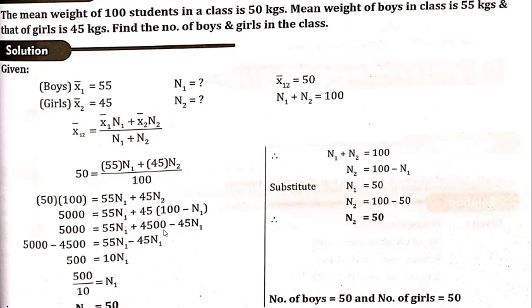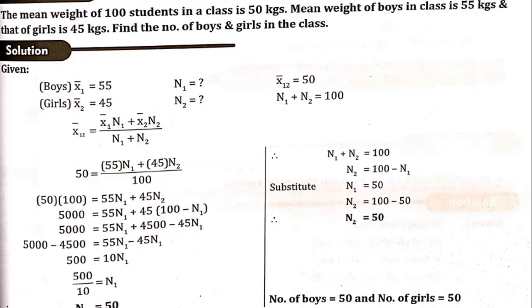Now one thing you have to take note of here. As we saw in the two missing frequencies problem, it will be converted into a one missing frequency problem. Similarly here, n1 plus n2 you can convert into either n1 or n2. We know that n1 plus n2 is equal to 100, so n2 can be taken as 100 minus n1. So instead of putting n2, I'm taking it as 100 minus n1. By substituting this, we get n1 as 50. Therefore n2 should also be 50, because n2 is equal to 100 minus n1, that is 100 minus 50, which is equal to 50.